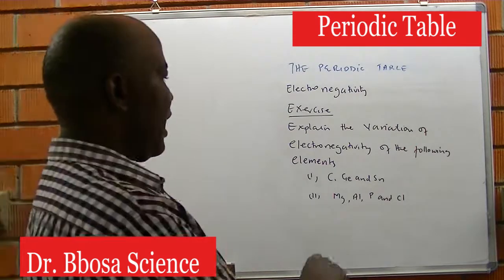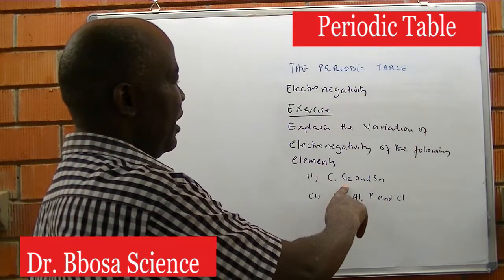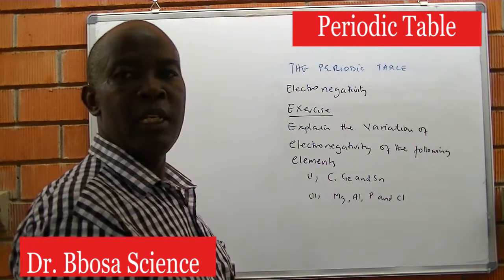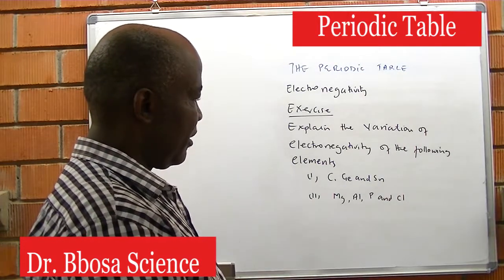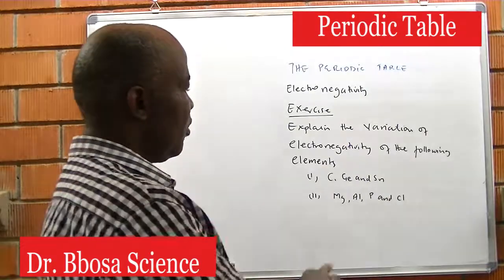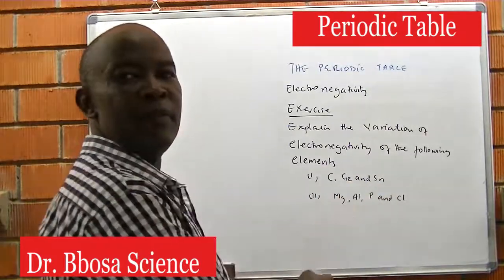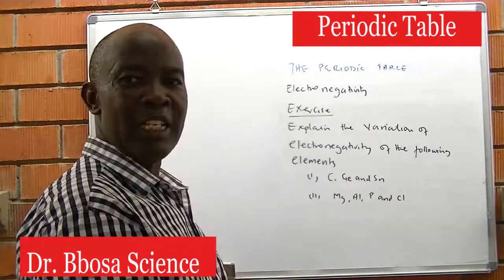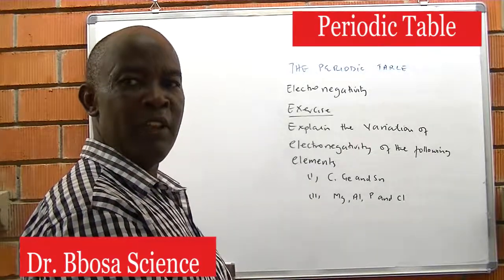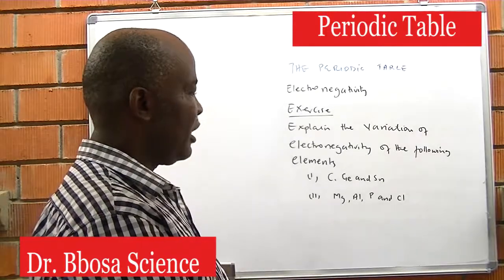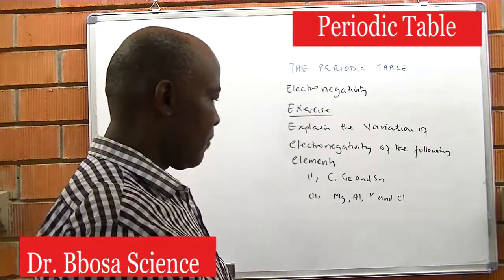You can say that from carbon to germanium to tin, electronegativity decreases, because from carbon to tin there is an increase in nuclear charge and screening effect, but the increase in screening effect exceeds the increase in the nuclear charge.